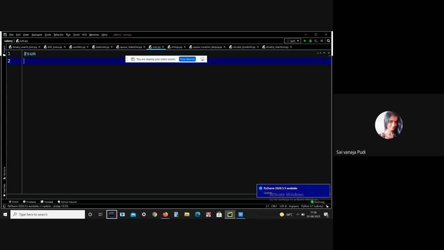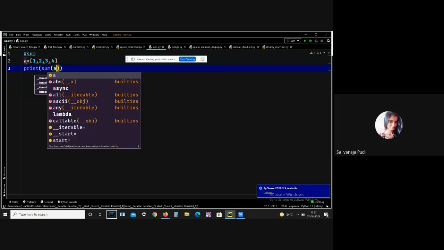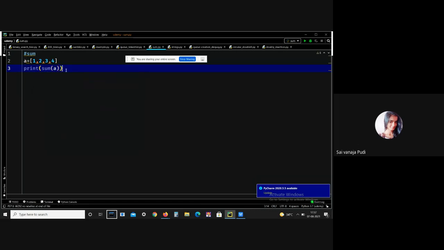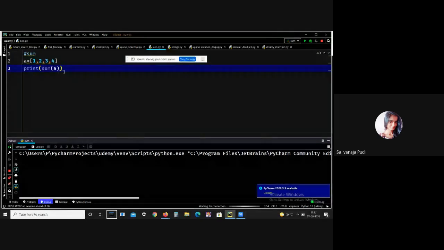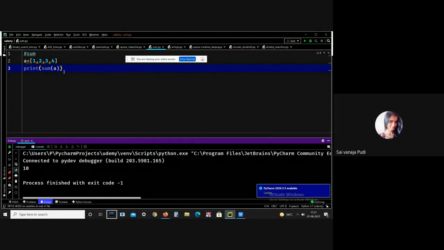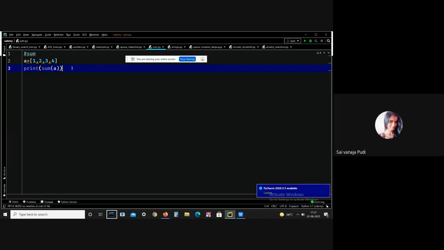And the next one here is sum. Here I just want to list out some numbers. Let me print the sum. See, I got the output, that is 10. This is what sum means. The sum function is used to get the sum of all the numbers in a list or tuple or whatever. Let me delete all this.